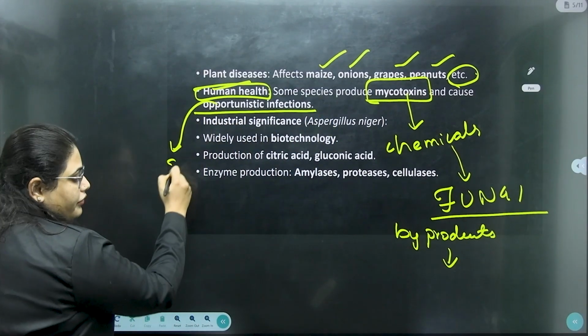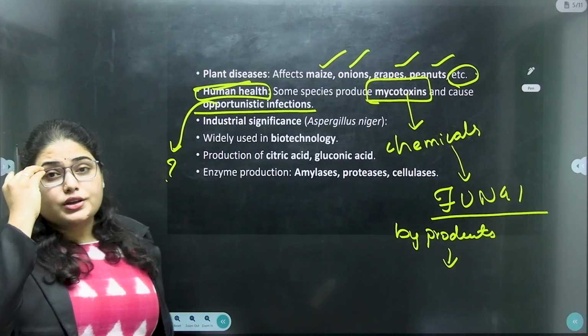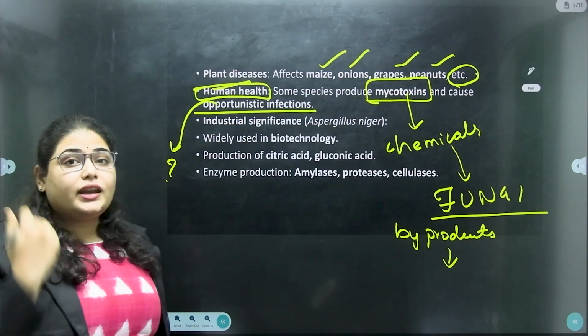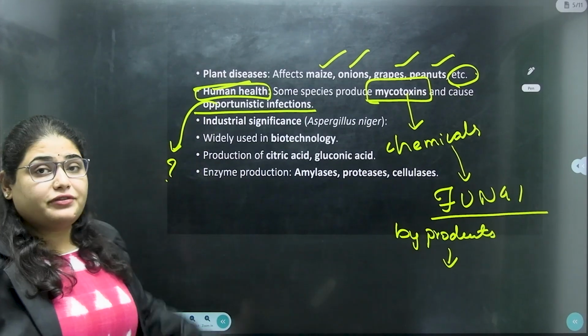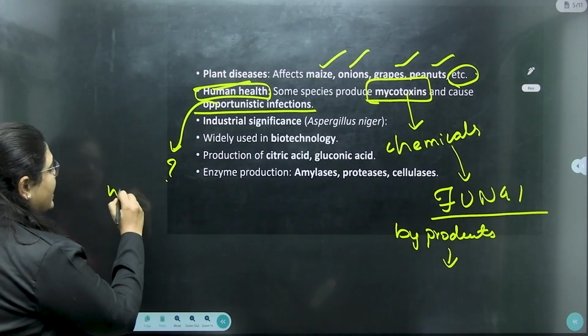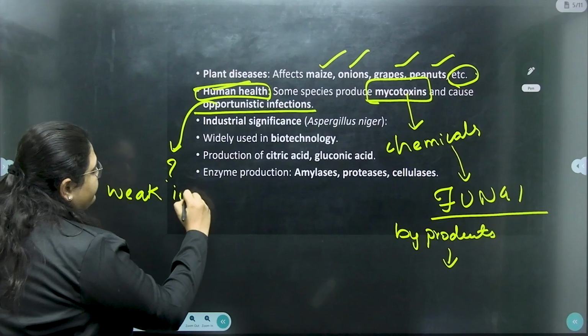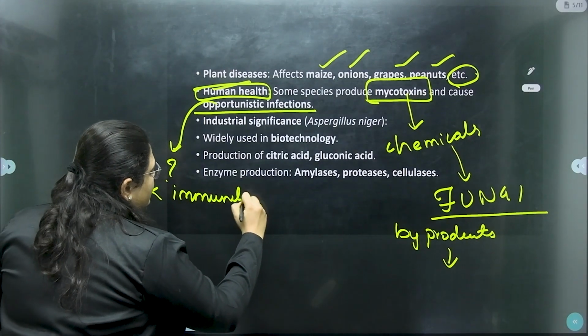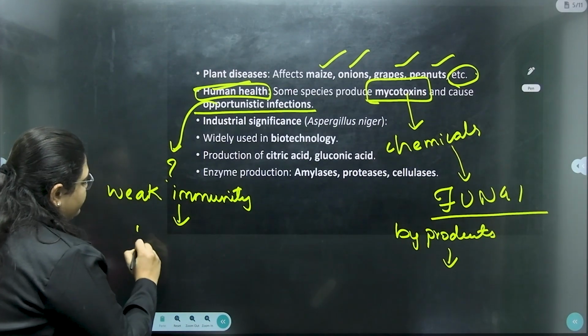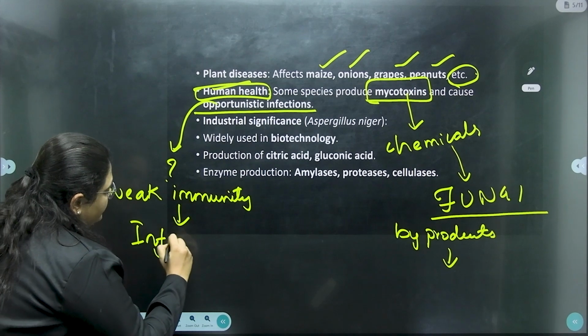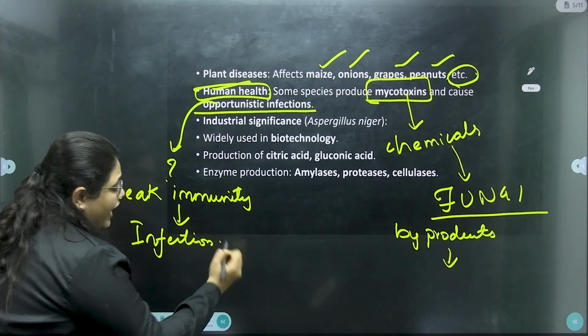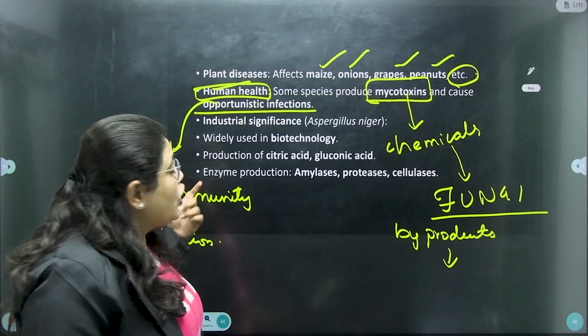What is the meaning of opportunistic infections? Whenever a person has weak immunity, then the infection can be caused. But if the person is healthy and fit, the infection will not happen.